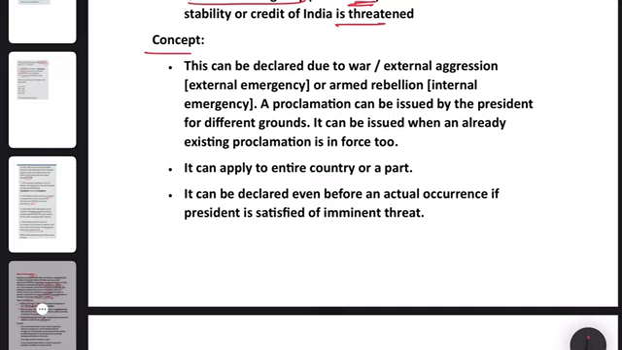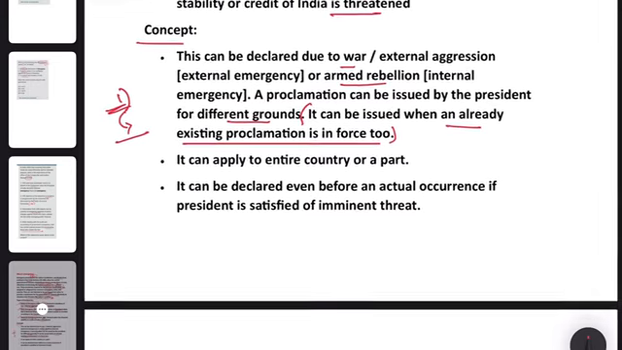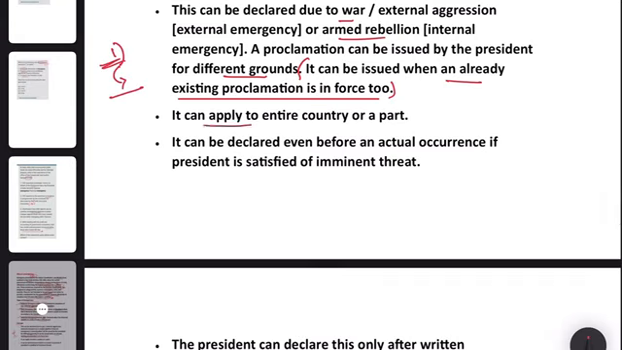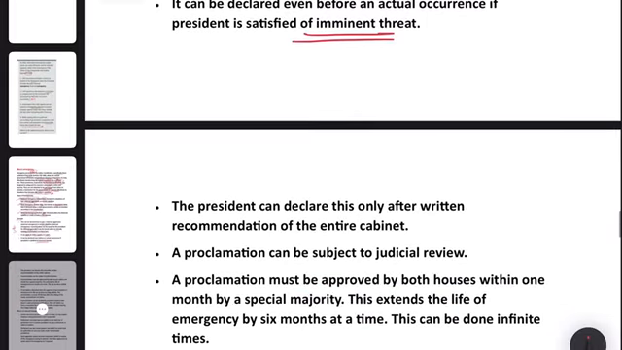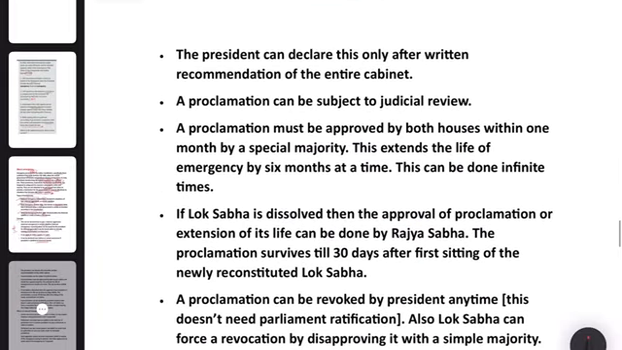Concept. This can be declared due to war, external aggression or armed rebellion. A proclamation can be issued by the President for different grounds, and this can also be issued when an already existing proclamation is in force too. So, first proclamation, and then a second proclamation also can be issued when the first is in force, but it should have a different reason. And it can apply to the entire country or a part of the country. It can be declared even before the actual occurrence if the President is satisfied of an imminent threat. So these are the ways in which the President can declare an emergency.